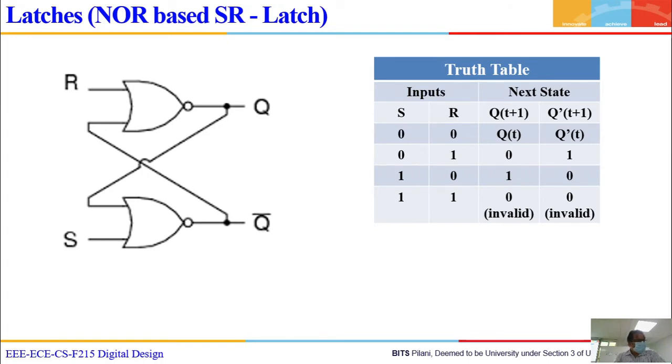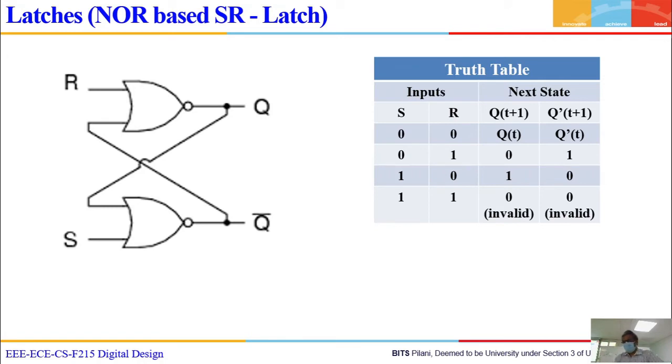You say latch your door. What is that actually? Latch means you put a latch so that it will remain closed for a longer duration. You use door latches, right? This is also called a latch. What does it do? It keeps the output in the same state until you give some excitation to change it. That state will be saved at the output until you give another excitation to change it.